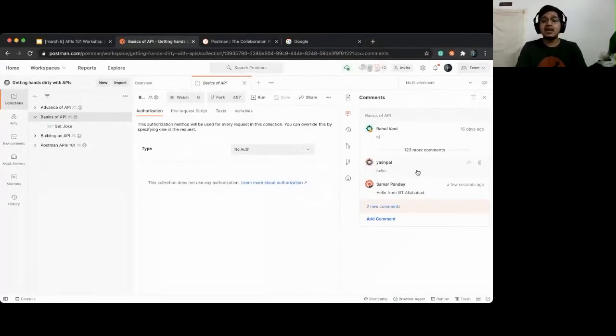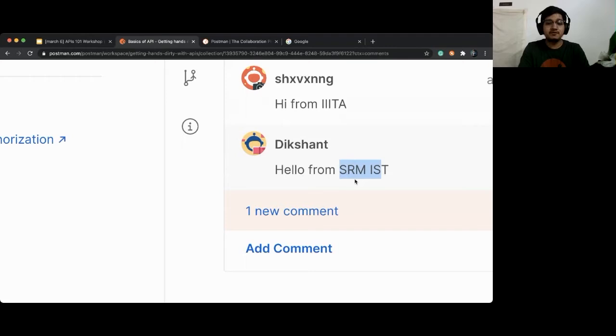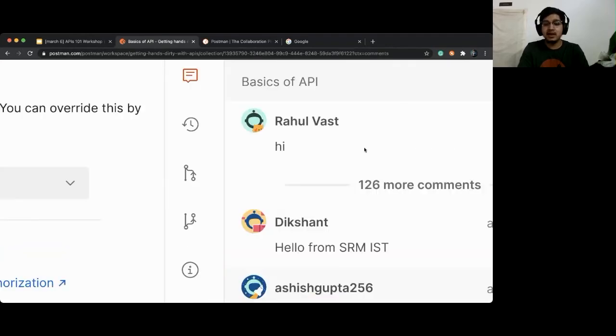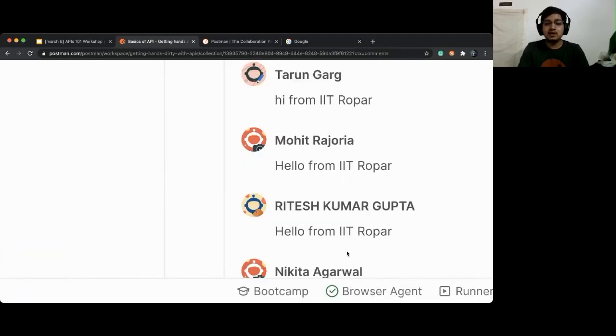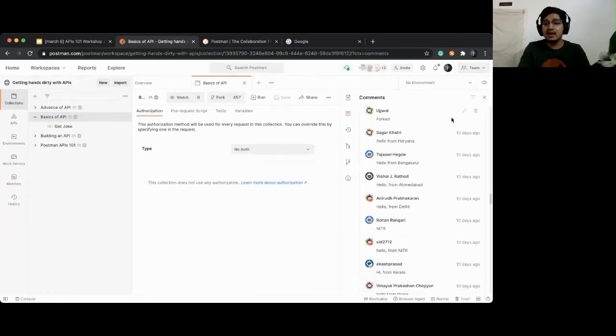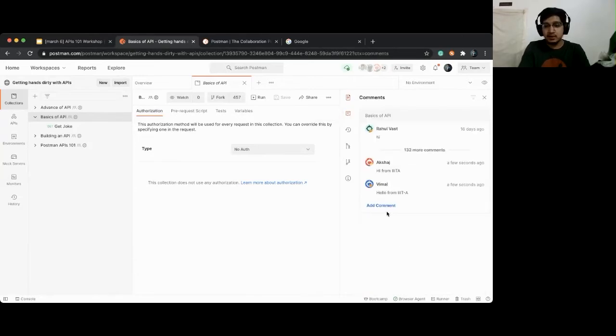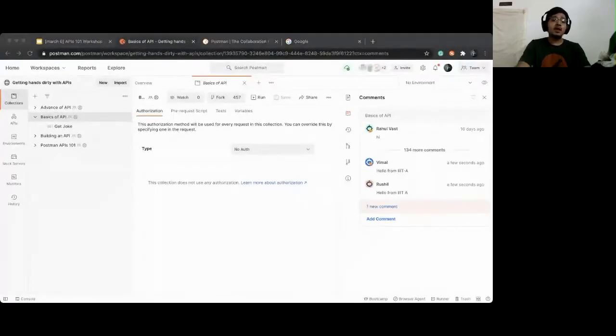Because it gives you that collaborative feel where you all are together. So I see people from SRM, I see Triple IT again. So you can see you can actually interact with a lot of people out there directly using the comment section, and so on and so forth. So here I can see comments flooding in. So yeah, that's how you can collaborate.